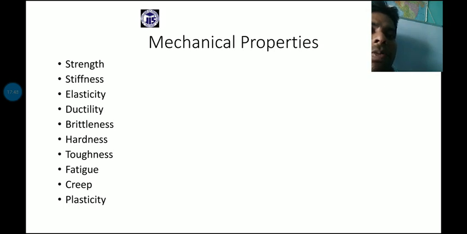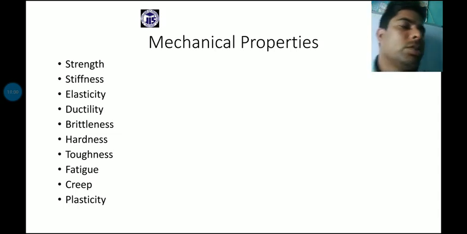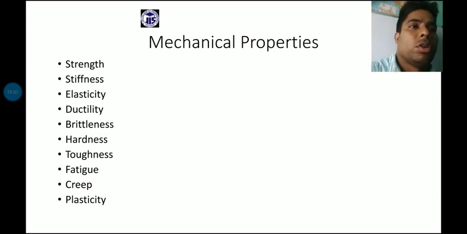Now, toughness. Now, toughness is actually elasticity and ductility. Elasticity is actually a property. If I apply load, the material has a tendency to extend or compress in any direction. The elasticity property is a property of a material by virtue of which the material has a tendency to extend in any direction.